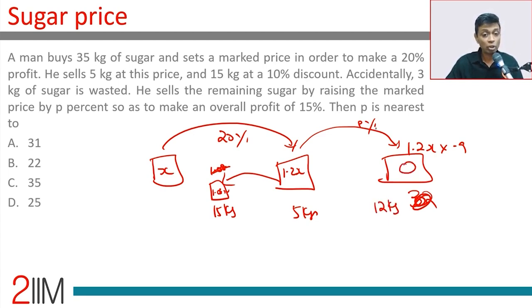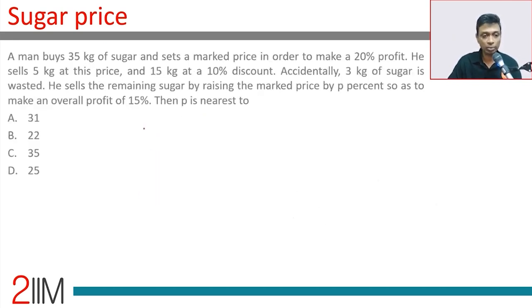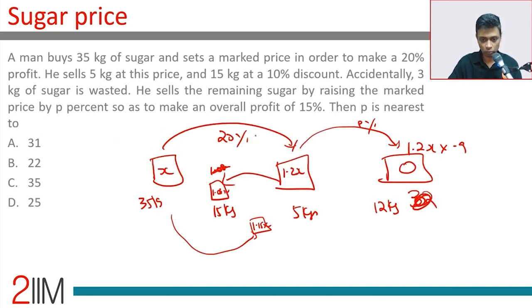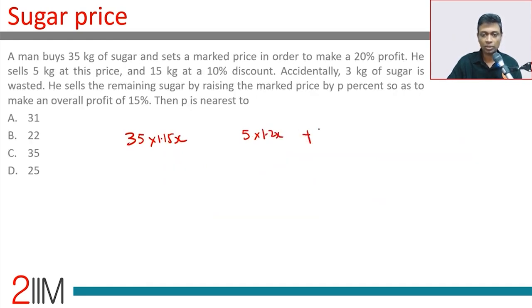Lovely. He wants to make an overall profit of 15%. That means for the 35 kilograms, he wants to have sold it at an equivalent of 1.15x. Done. We've got all the numbers. This question becomes very simple. How so? He wants to make 35 into 1.15x. He gets 5 into 1.2x plus 15 into 1.08x plus 12 into something. That should be equal to this. We find this something, then we can find P%.